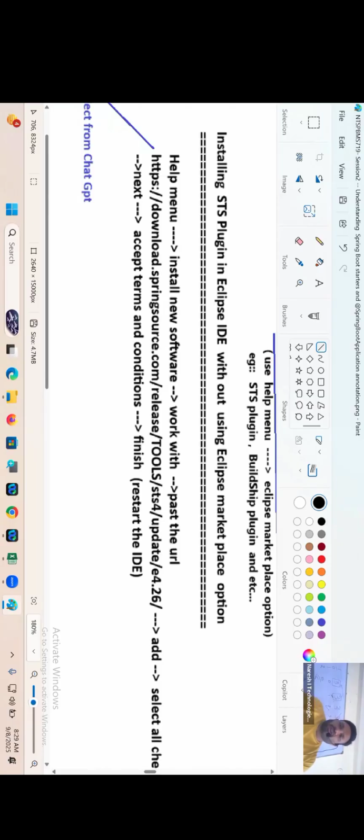Okay, now let me show that, guys. Help menu, install software, work with, paste the URL. This URL you have to collect from ChatGPT.